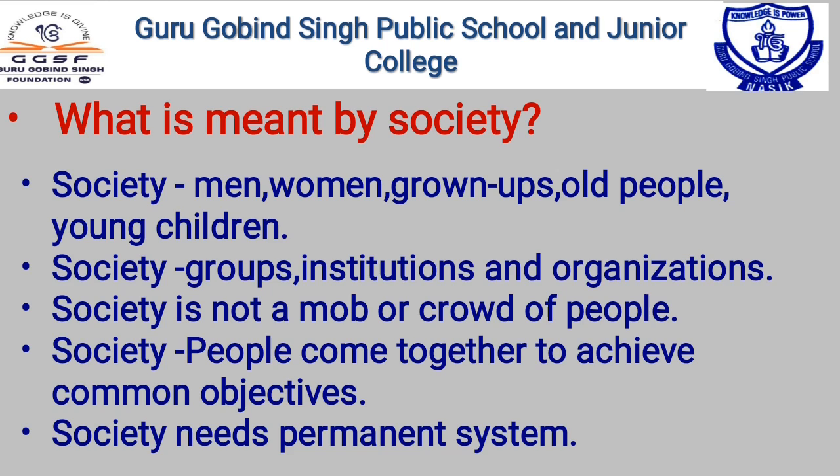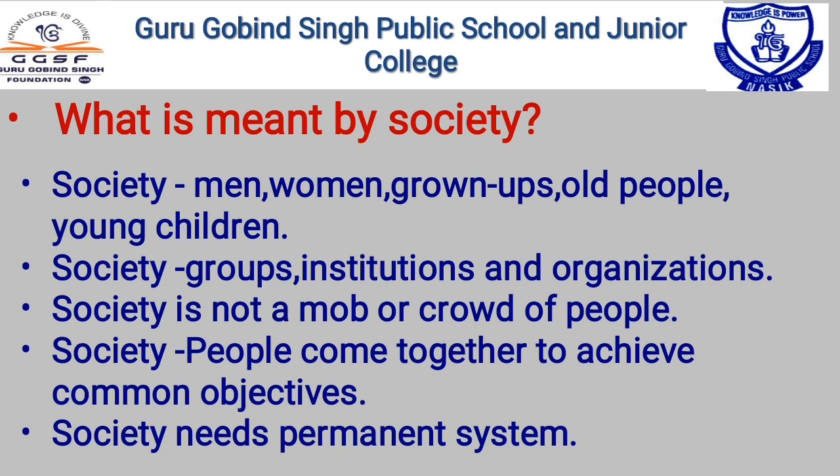Again, here is the last point: society needs a permanent system. What is the permanent system? Recently we experienced this corona pandemic, and for about 3 months we experienced the lockdown. In this lockdown period, the supply chain of the society was completely broken, right? The supply chain, which was earlier a permanent system, was completely broken, so we faced a lot of problems and difficulty in this period.